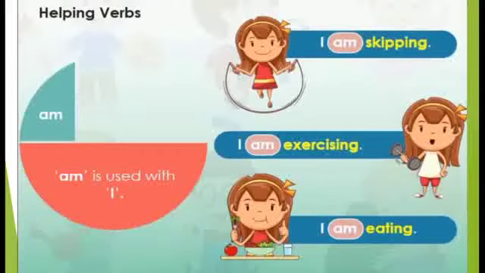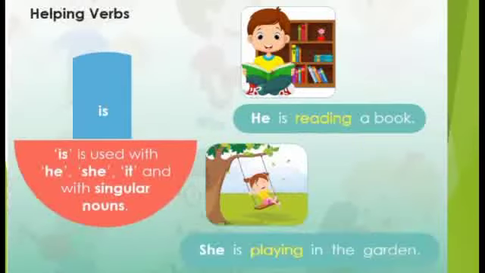So here skipping, exercising and eating are the main verbs and am is the helping verb. So we use the helping verb am with the subject I.